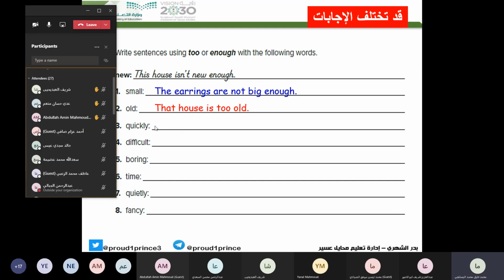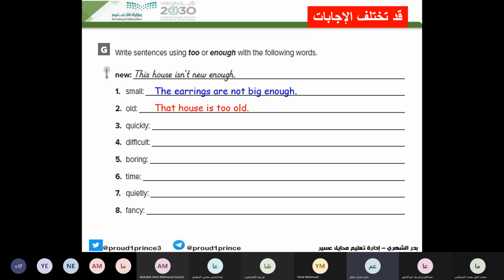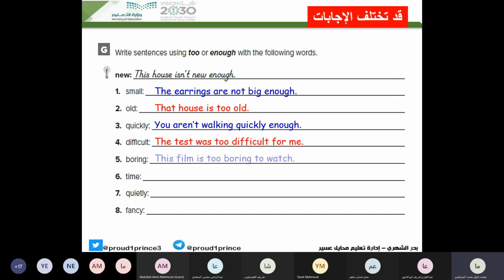Uday. Quickly. You're driving too quickly. Good. Driving too quickly. You aren't walking quickly enough, etc. Next, difficult. The test was too difficult. Boring. The film, for example, was too boring to watch.